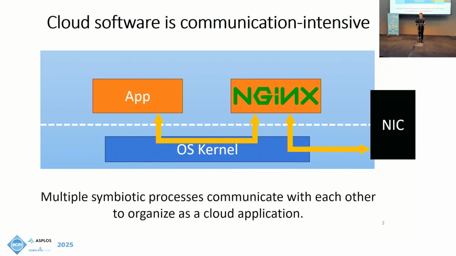or authentication. We summarize this pattern of software as symbiotic processes, which are multiple processes that function coordinatedly and communicate a lot with each other. Symbiotic processes, as shown in these examples, are ubiquitous in data centers.